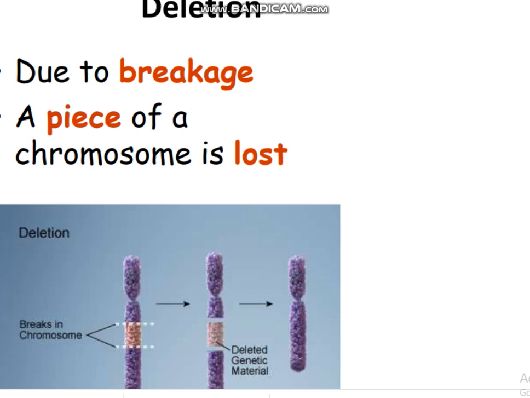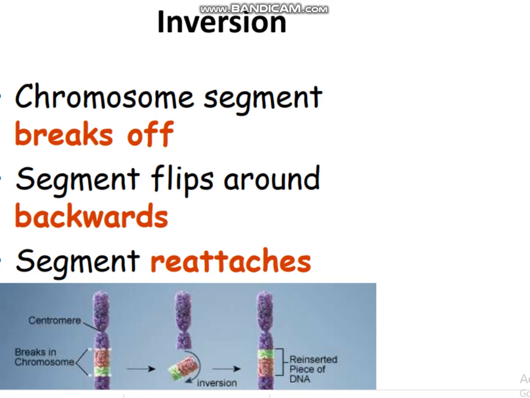See, deletion occurs due to breakage when a piece of the chromosome is lost. As we can see in the picture, there is a breakage of the chromosome as a small part of the chromosome is deleted. So it is known as deletion. Next is inversion. As we can see in the picture, a chromosome segment breaks off, the segment flips around backwards and is then reattached.